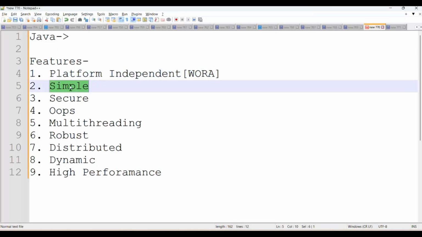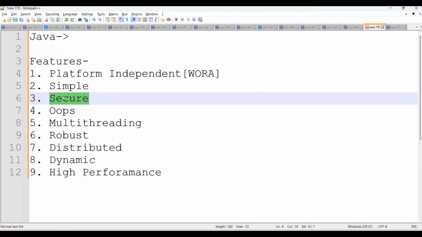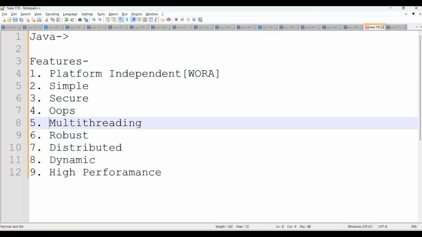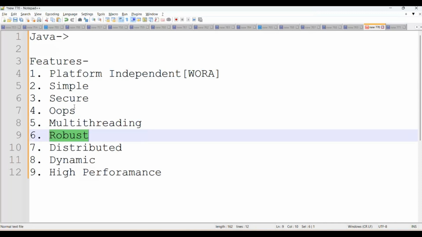Java is very simple to learn, to build applications and to develop applications as well. Java applications always provide more security. That's why all banking applications choose Java as their programming language. Java is object oriented. Everything comes under classes and objects. Then Java is multi-threading. It means more than one thread comes into execution simultaneously. The multi-threading approach helps us save time and consume less memory as well. Java is robust. Robust means strong in architecture. After thousands of years also, your application will always give good performance, and Java applications are always virus free. You don't require antivirus as well.